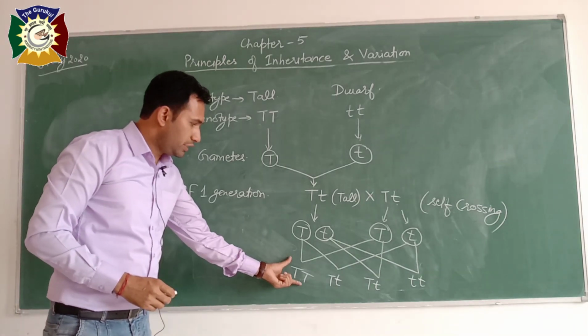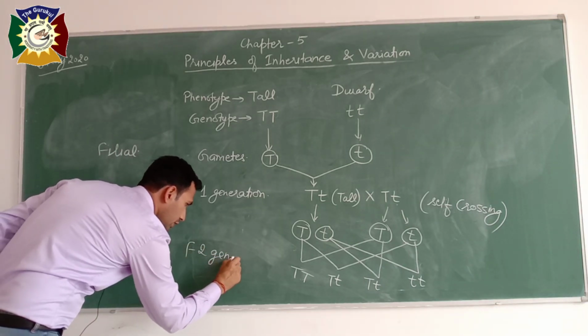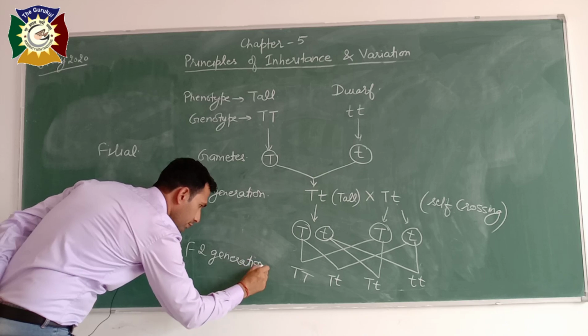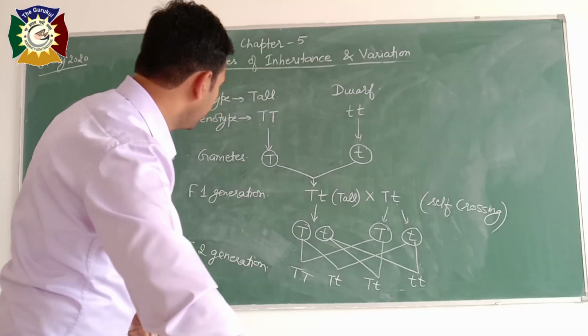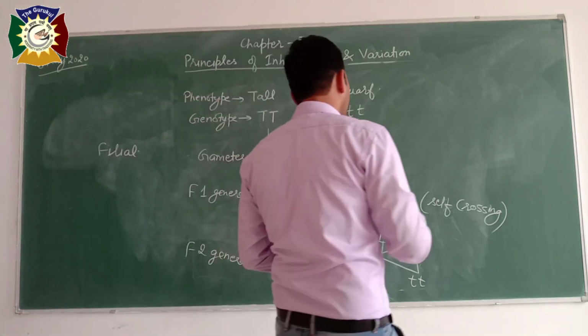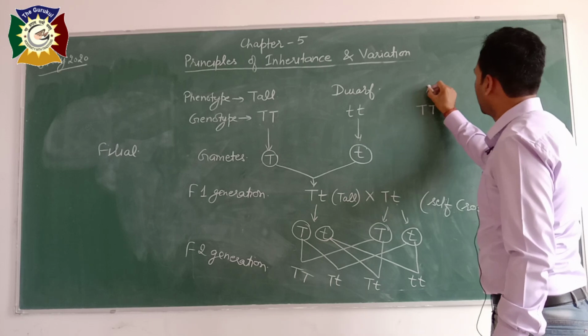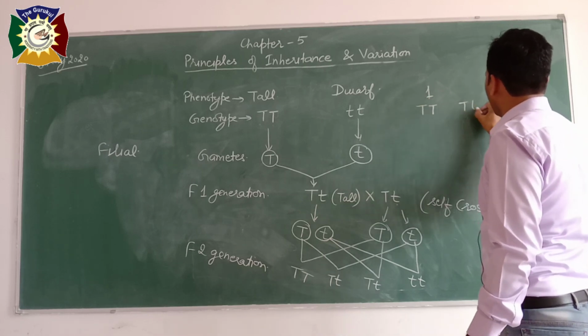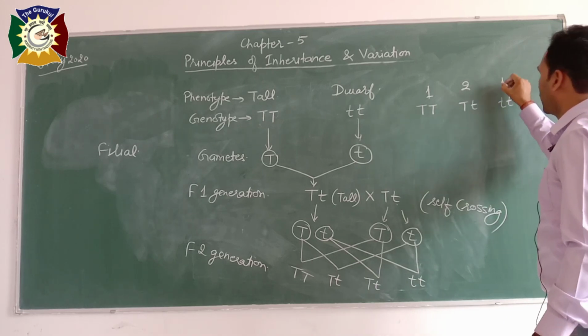So this generation is called the F2 generation. Now in this F2 generation, we are having capital T capital T 1, capital T small t 2, and small t small t 1.